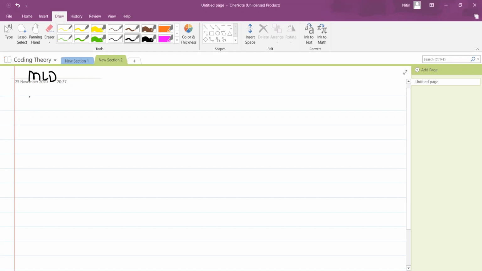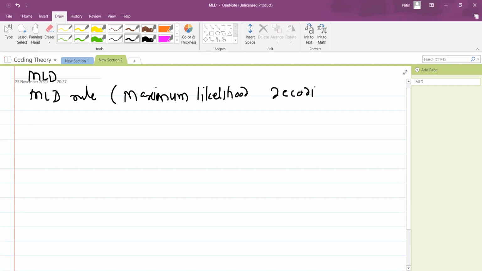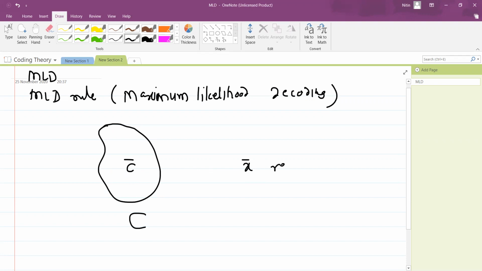Okay, students, so we learned already an MLD rule. What is the MLD rule? It stands for maximum likelihood decoding. What is the idea here? The idea is like this. Let's say this is the code C, and suppose we wish to send C bar from here, and this X bar is the received word while C bar was the code word.